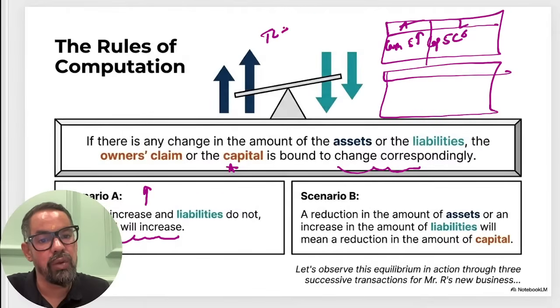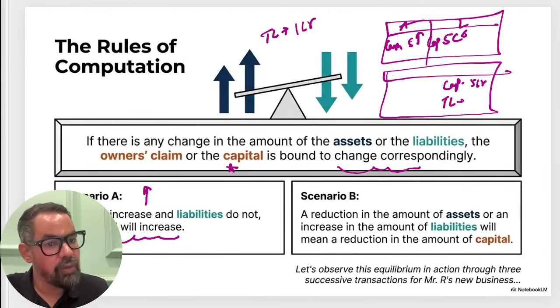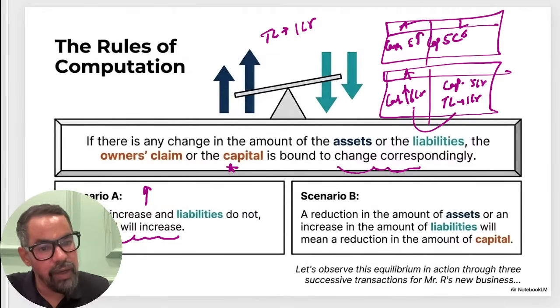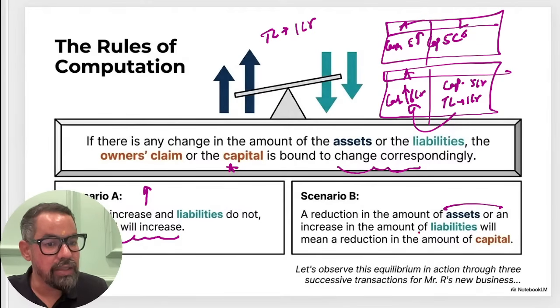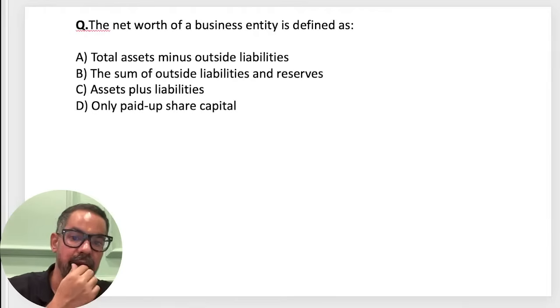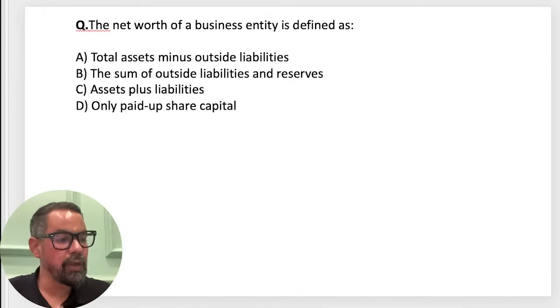Let's say they took a term loan of 1 crore rupees, which means the capital will remain the same at 5 crores, the term loan will increase by 1 crore, and here on the asset side the cash component will increase to 6 crore. 5 crore earlier, plus 1 crore. So from taken liability itself we create the asset. A reduction in the amount of asset or an increase in the amount of liability will mean a reduction in the amount of capital also. That is the equation itself, right? Very simple one. They generally ask 1 mark from this, you have to keep that in mind.